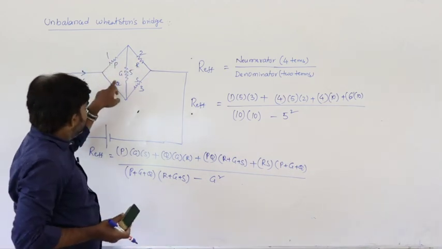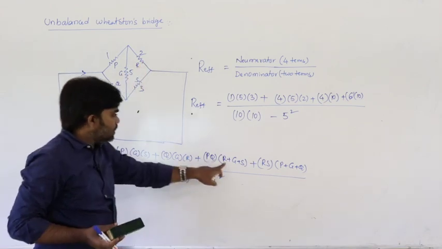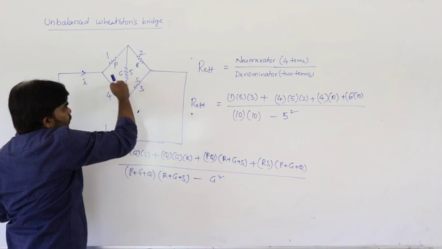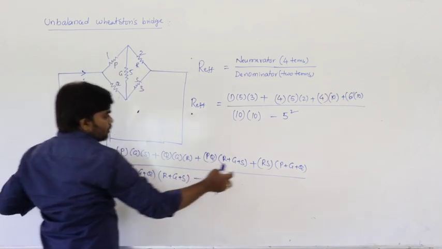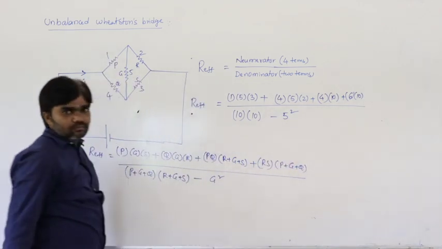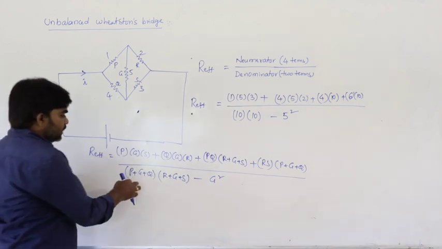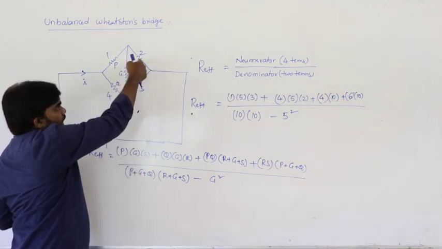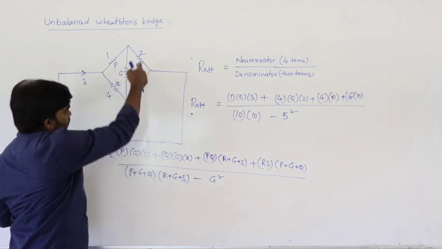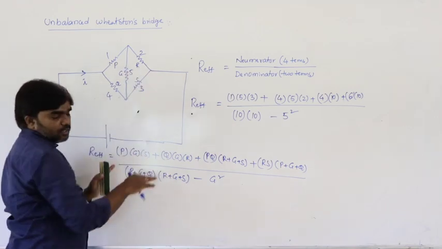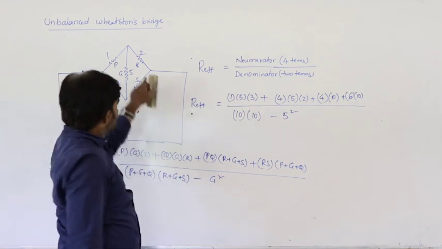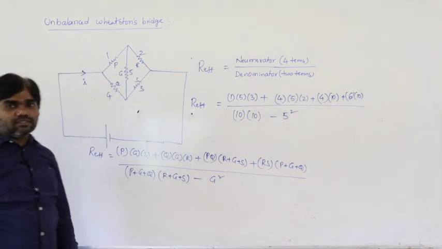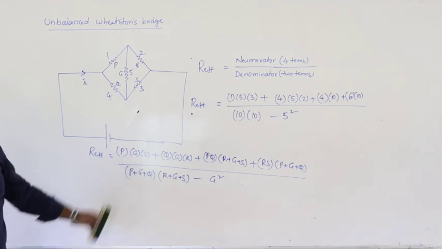So this is here PQ into R plus G plus S. Next, multiplication of these 2 into addition of these 3, so P plus G plus Q. Next, in the denominator, addition of these 3, PGQ addition and RSQ addition, RGS addition, multiplication of these 2, minus the square of the middle term, the middle resistance, G. So this is the situation.